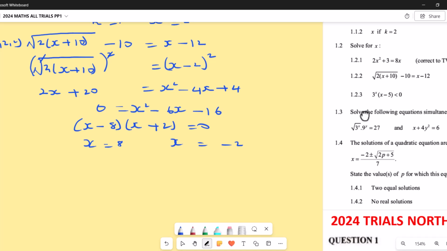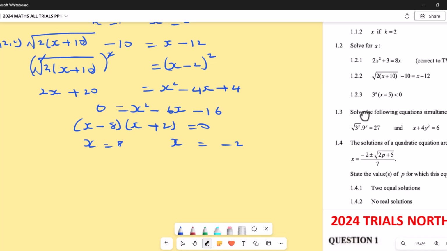If I put 8 here, what is 8 plus 10? That is 18. 18 times 2, what do you get? We get 36. Square root of 36, that is 6. Then 6 minus 10, what do I get? I get negative 4. Now what about 8 minus 12? Negative 4. This one is correct.